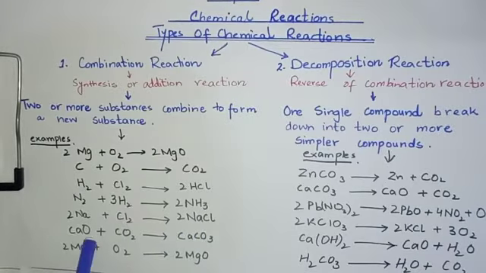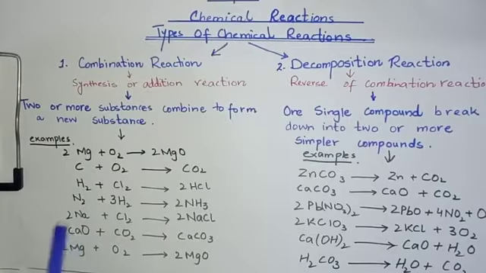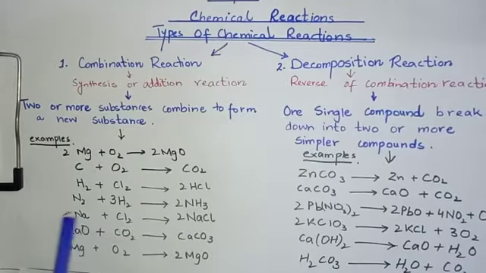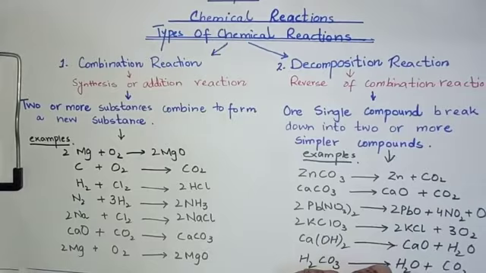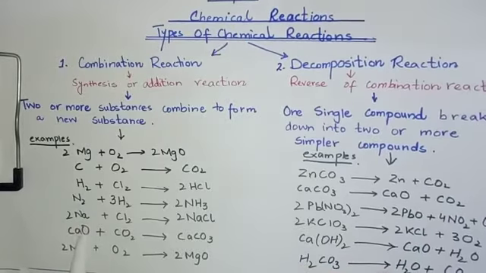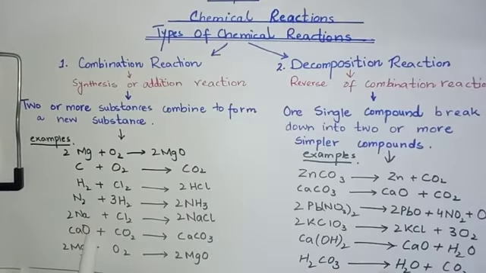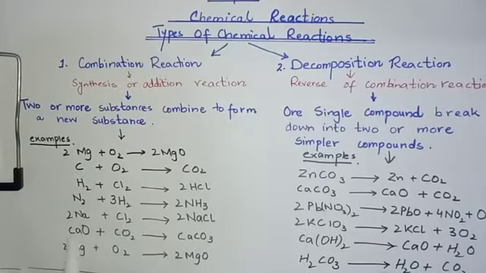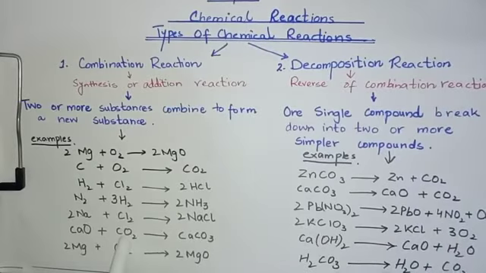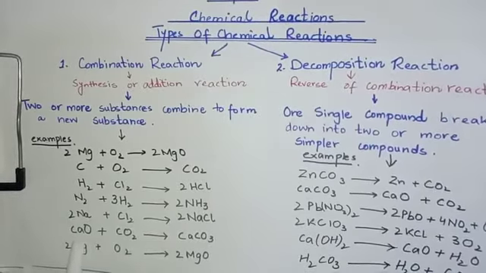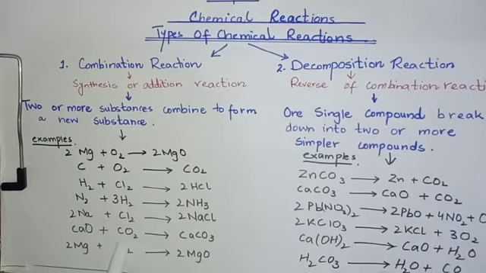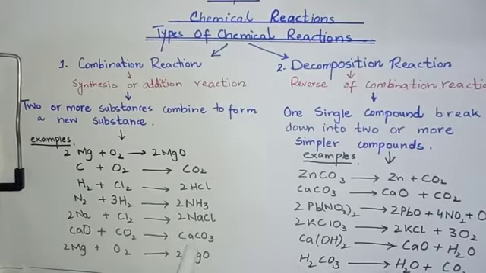Next is calcium oxide. Ca represents calcium, Na represents sodium, N2 represents nitrogen. So CaO means calcium oxide, and plus means they are adding. Next, CO2 means carbon dioxide. Calcium oxide and carbon dioxide combine together and produce calcium carbonate.